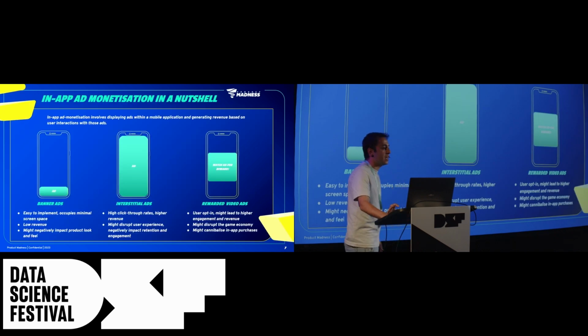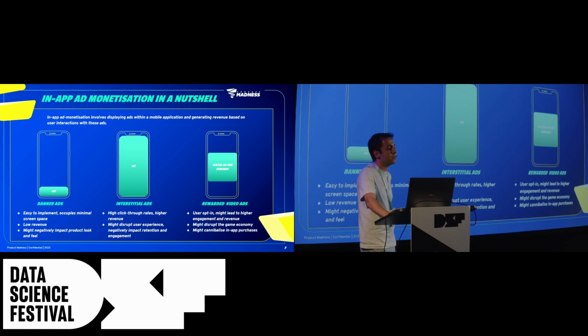What is in-app advertisement in the first place? Well, it basically involves displaying ads within a mobile application and generating revenue based on user interactions with those ads. So there are other publishers in the market, they want to promote their apps, so they basically do advertisements, and this is where we step in and actually conduct these advertisements within our apps.